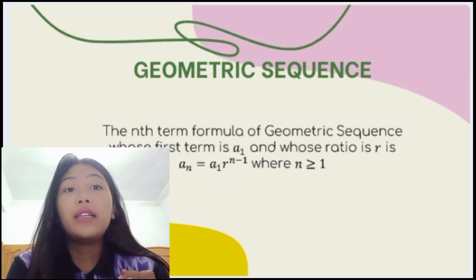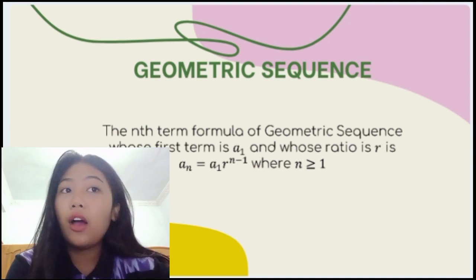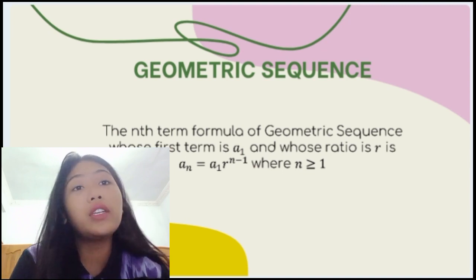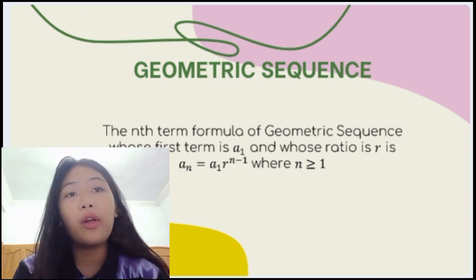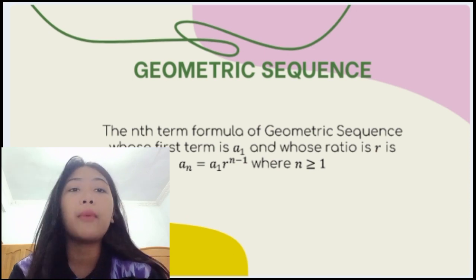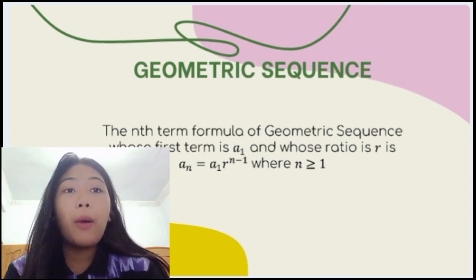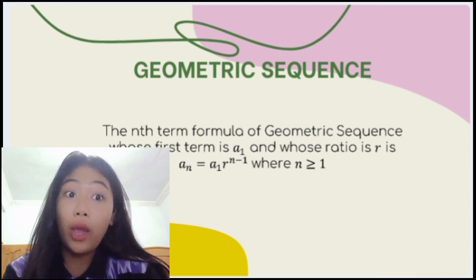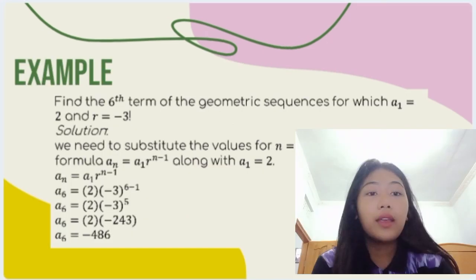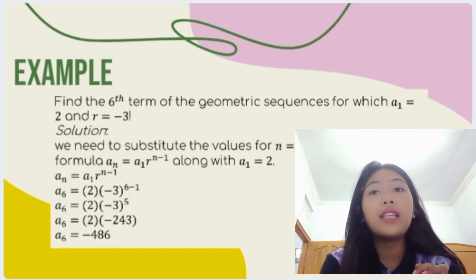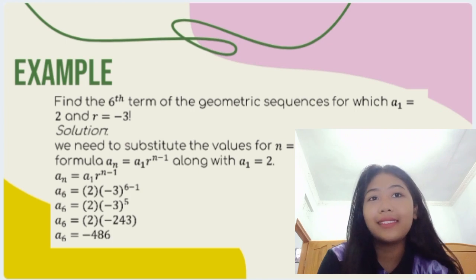The nth term formula of a geometric sequence whose first term is a1 and whose ratio is r is an equals a1 multiplied by r to the power n minus 1, where n is greater than or equal to 1. And let's move on to the example of a geometric sequence.